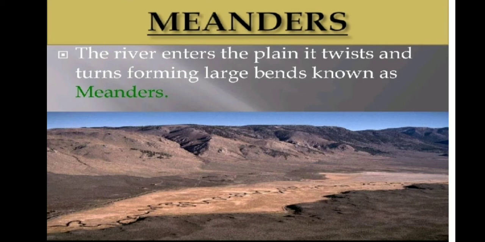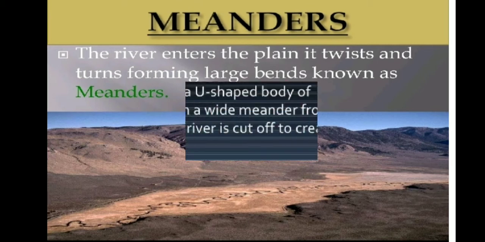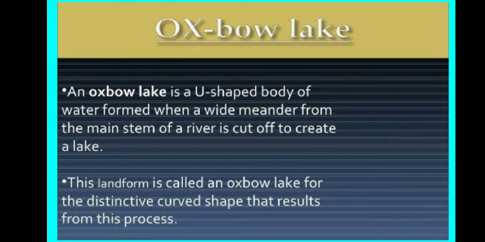What are the meanders? The meanders are the river that enters the plain. What happened when the river enters into the plain? It takes some twists and turns, and when it takes some twists and turns, it forms the large bends. That large bends are known as the meanders. Oxbow Lake is related to the meanders. As we know, when the river enters the plain, the twists and turns it takes form the large bends. That is known as the meanders.